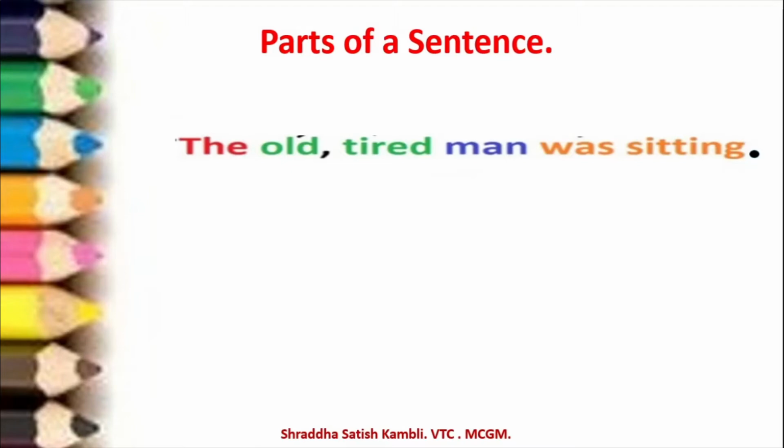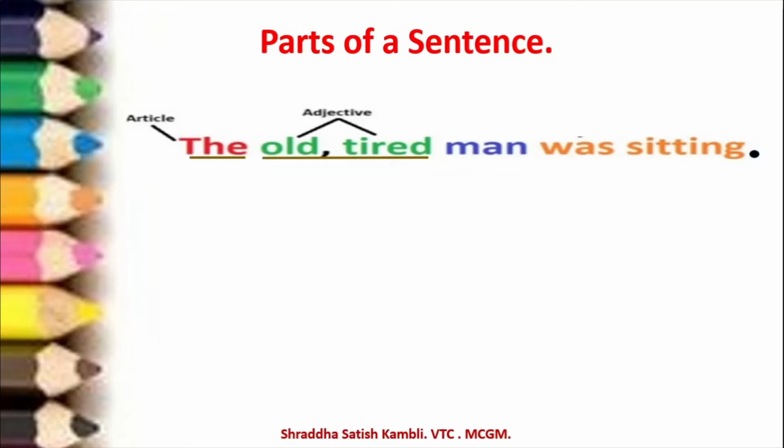The old tired man was sitting. So this is one simple sentence in front of you. Let us try and understand which words come under which parts of speech in a particular sentence. So how is a sentence divided into various parts? Here in this particular sentence, 'the' is the article. Then 'old' and 'tired', these are two words and both of them are adjectives.